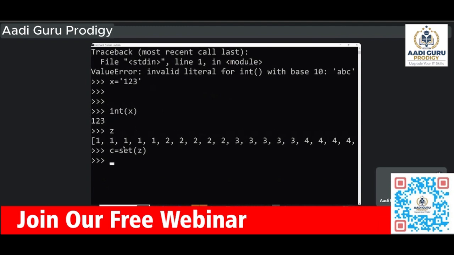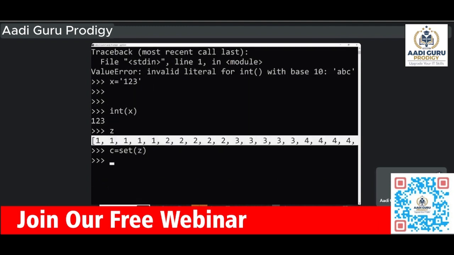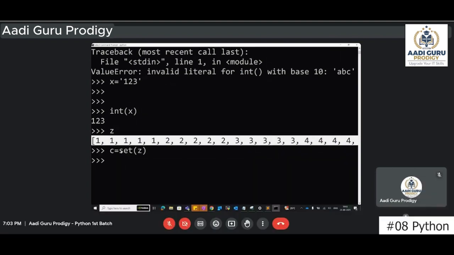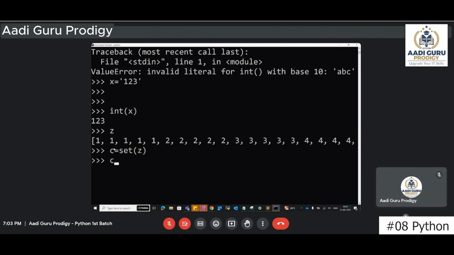Take this Z, create it into a set format, and then store it into C. Yes or no? Now what is C? C is nothing but a set. So if you want to add something, C dot add. Then you can add it.